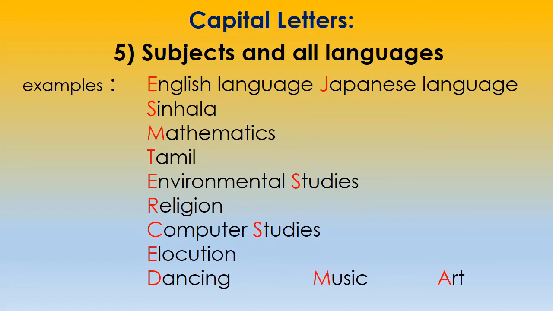Now it says English language. When we say English language, E is in capital. In red you can see here English language, E is in capital. Japanese language. When we say Japanese language, J is in capital.